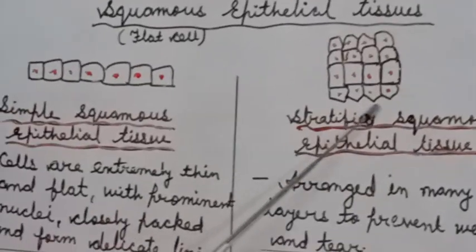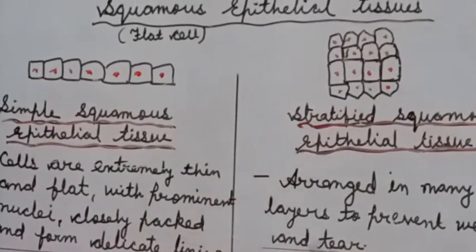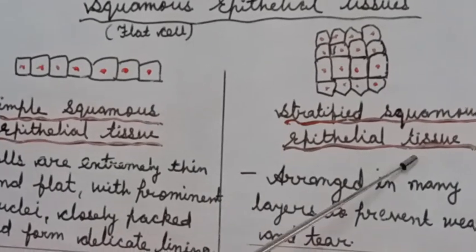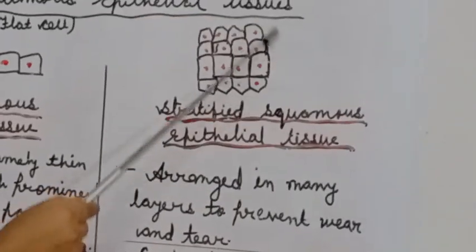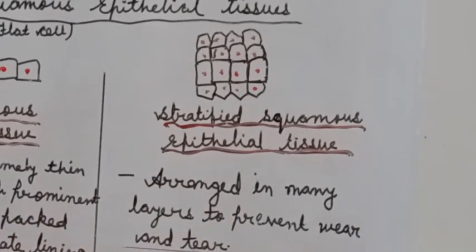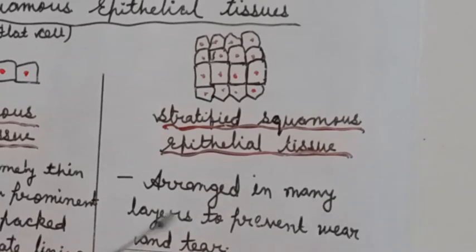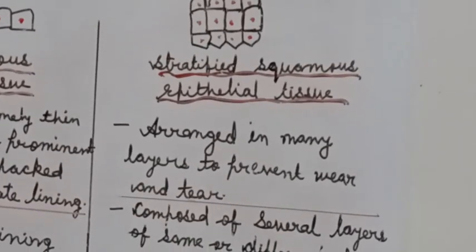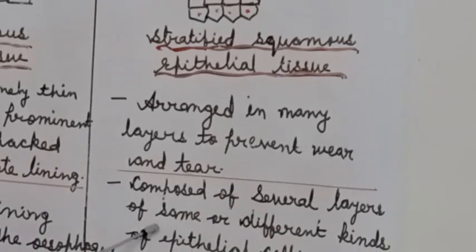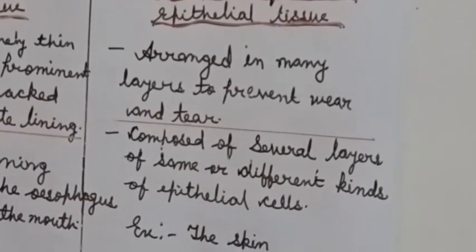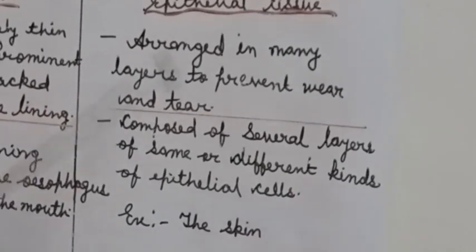Several other types of epithelial tissues may be present here. They are arranged in many layers to prevent wear and tear. They are composed of several layers of the same or different kinds of epithelial cells. And the example is skin.